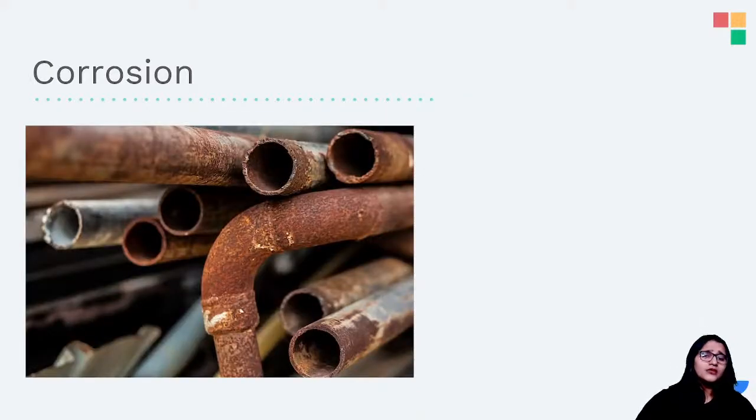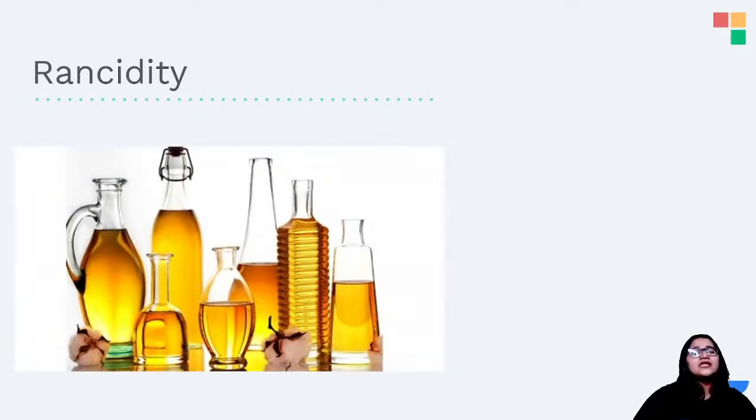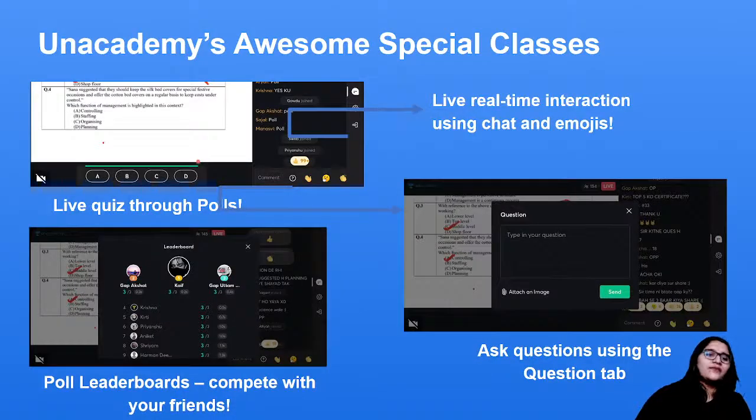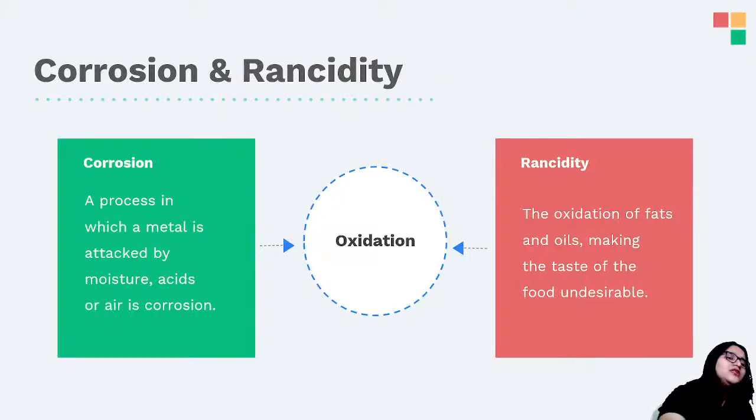ठीक है, now corrosion is another example of oxidation. Rancidity is another example of oxidation. In both of these cases, metals and oils react with oxygen, and that is what makes them go bad. Corrosion is a process in which metals are attacked by moisture, acids, and the water vapor particles present in the air. Rancidity is all about oxidation of fats and oils, जिससे उसका taste undesirable हो जाता है. ठीक है, so this is what we have for the chapter chemical reactions and equations.